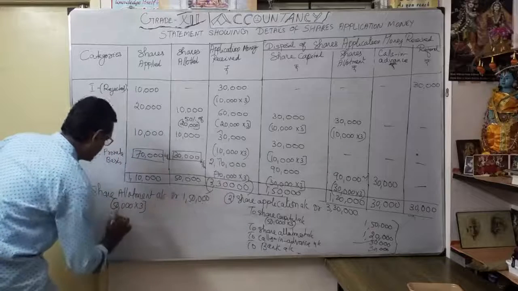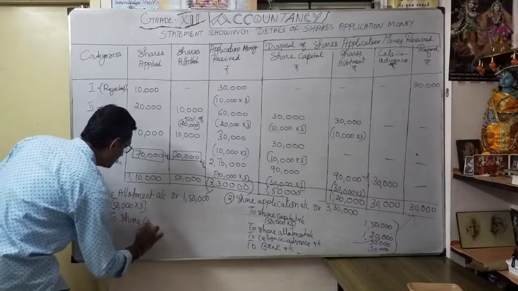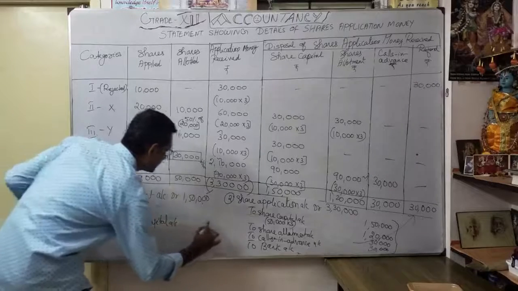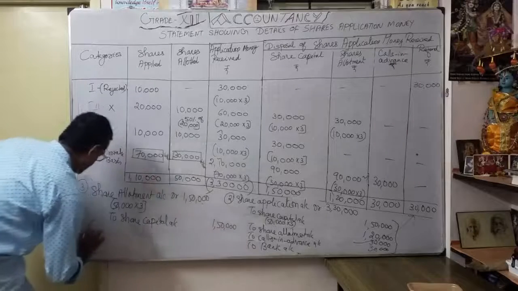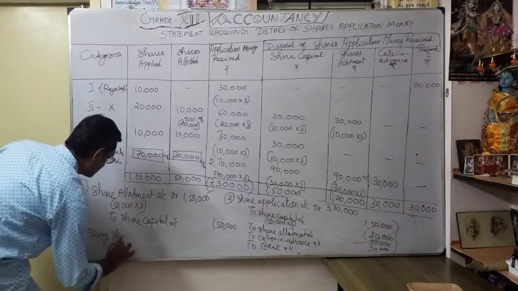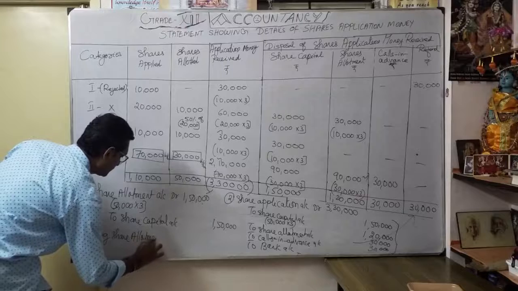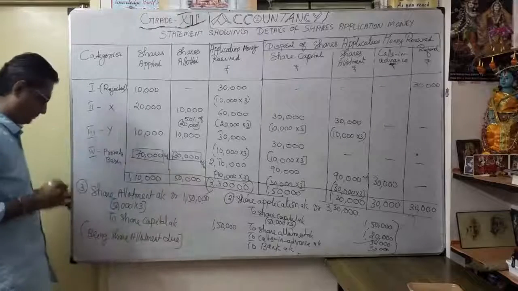Share allotment account debit to share capital account, how much? 1,50,000. So the narration is share allotment due.